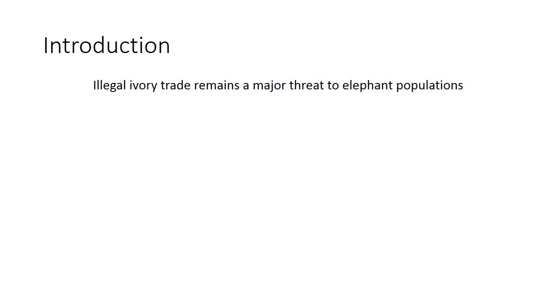Elephant populations are under threat in many countries due to the illegal ivory trade. To inform international decision making on elephants, it's important that we have quantitative estimates of trends in the trade. However, this is difficult to obtain because the illegal ivory trade is illicit and therefore covert, and it's very difficult to observe. The challenge is to develop ways of estimating the trade.